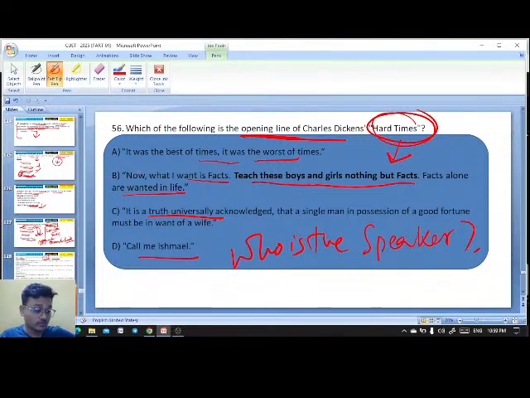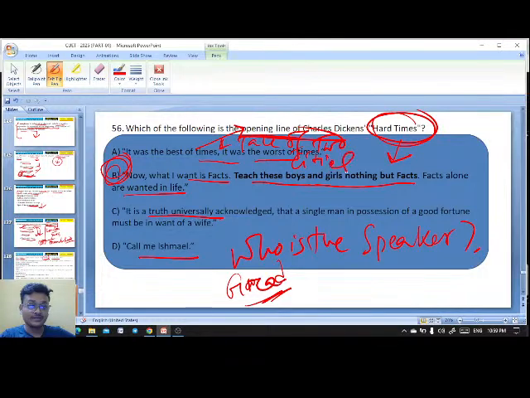Exactly. Me too, Muskan. The beginning line of Hard Times is "Now what I want is facts." Who is saying this? Gradgrind. Okay, Thomas Gradgrind. "It was the best of times, it was the worst of times" is the beginning line of A Tale of Two Cities. "It is a truth universally acknowledged" is Pride and Prejudice. Niharika, exactly. "Call me Ishmael" is Moby Dick.